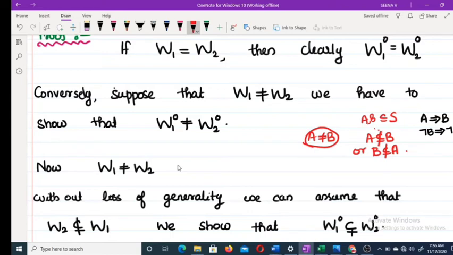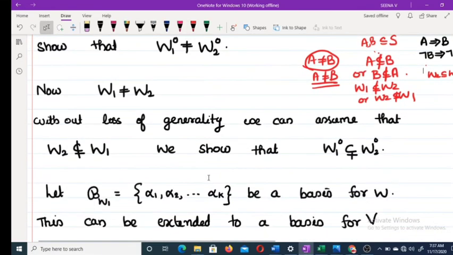So we are assuming this. Suppose W1 not equal to W2. That means either W1 is not contained in W2 or W2 is not contained in W1. So without loss of generality, we can assume that W2 is not contained in W1. If we get W2 contained in W1, we just rename W1 and W2 so that W2 is not contained in W1. That's why we say without loss of generality.